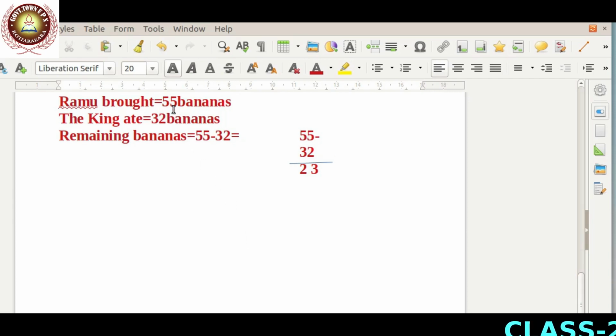If we take 35 bananas, Ramu brought 35 bananas. The king ate 32 bananas. Here 35 minus 32.